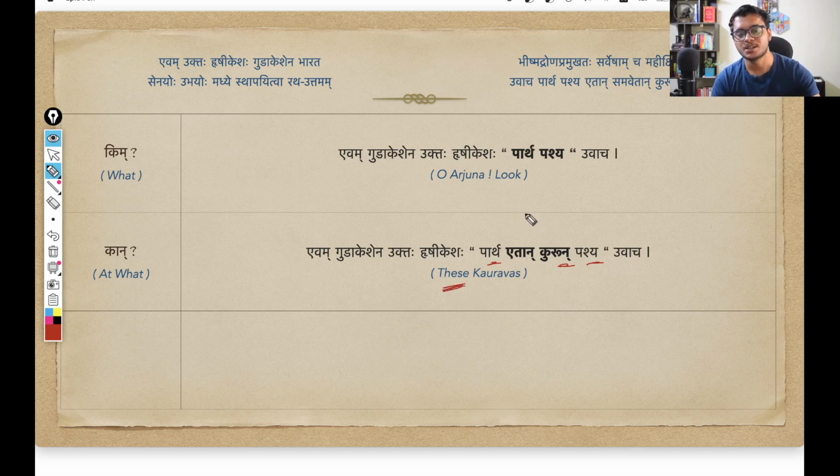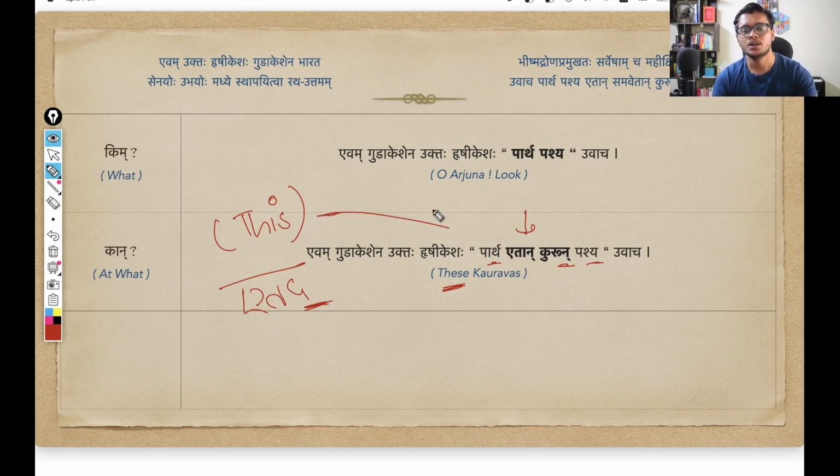So this is coming from this pronoun etan. So etad, this is the pratipadik, the base. Etat pronoun, that means this. Whenever we want to point at someone, this. So that is this pronoun etat. And since this pronoun is pointing towards the noun kuru, again the same form, the same second case plural, just as its noun. So second case plural, etat changes into etan. So etan kurun pashya. O Arjuna, take a look at these Kauravas, at these Kaurava warriors. That is the sense up till here.